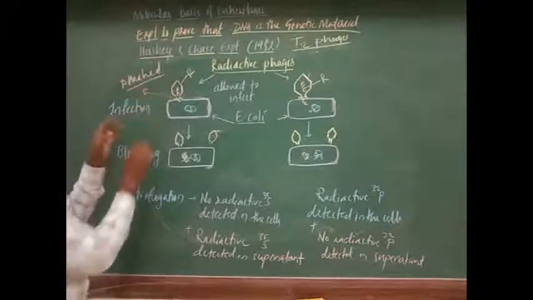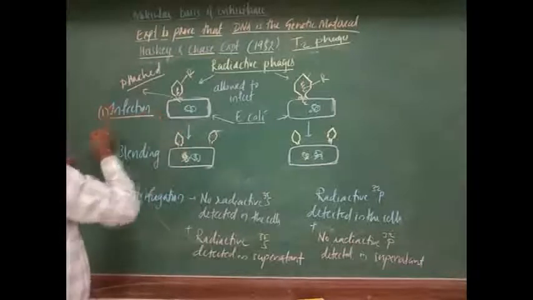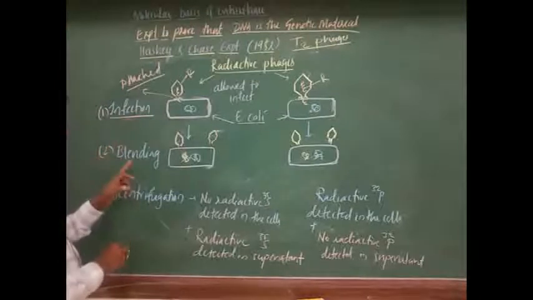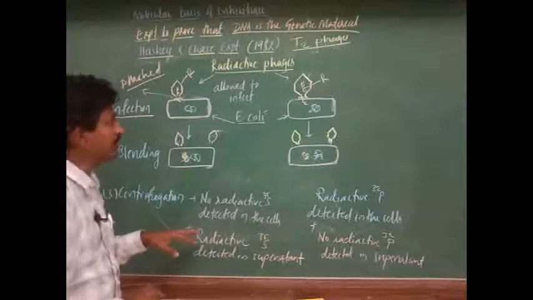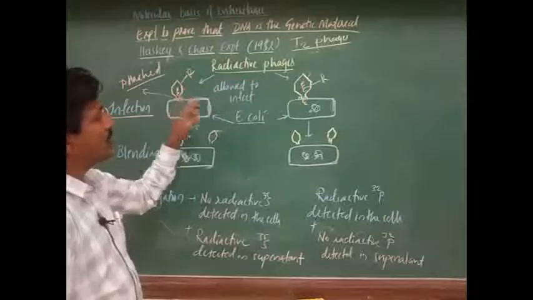They are allowed to attach, means they are allowed to infect. Infection is an important step here. There are three steps: infection, blending and centrifugation. By centrifugation we can identify it. So now the radioactive phages are allowed to infect the E.